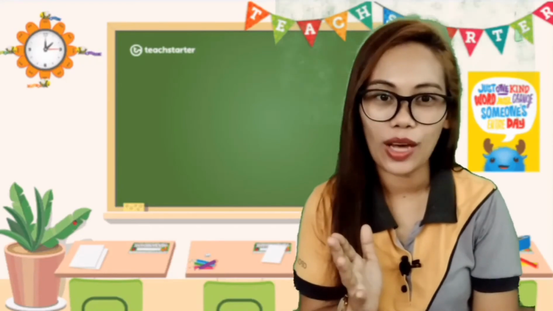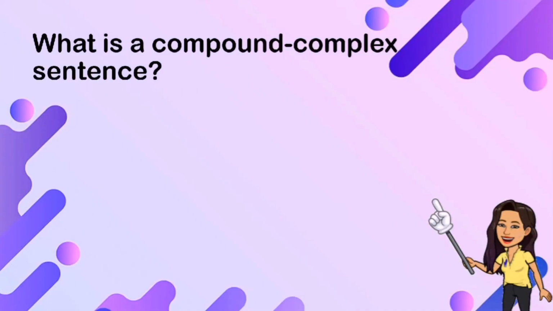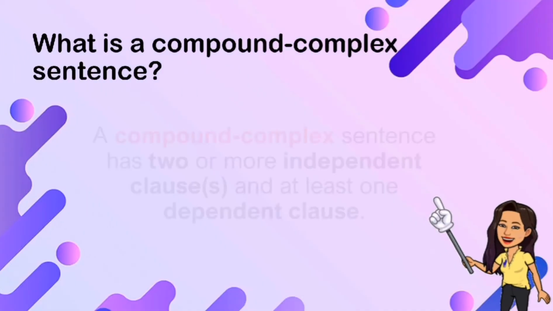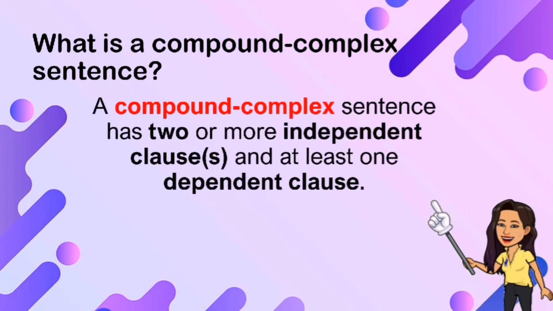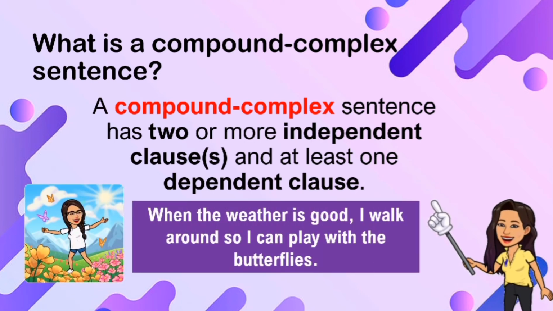What is a compound complex sentence? A compound complex sentence has two or more independent clauses and at least one dependent clause. Take a look at this example. When the weather is good, I walk around so I can play with the butterflies. Look at the first dependent clause here, when the weather is good. And then we have two independent clauses. That is, I walk around, and the next one is, so I can play with the butterflies.